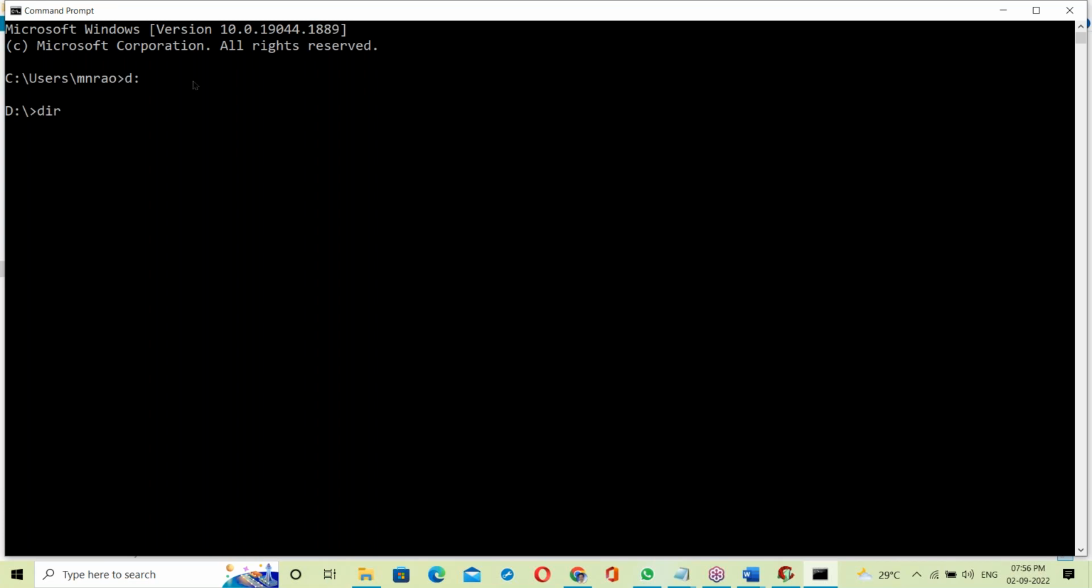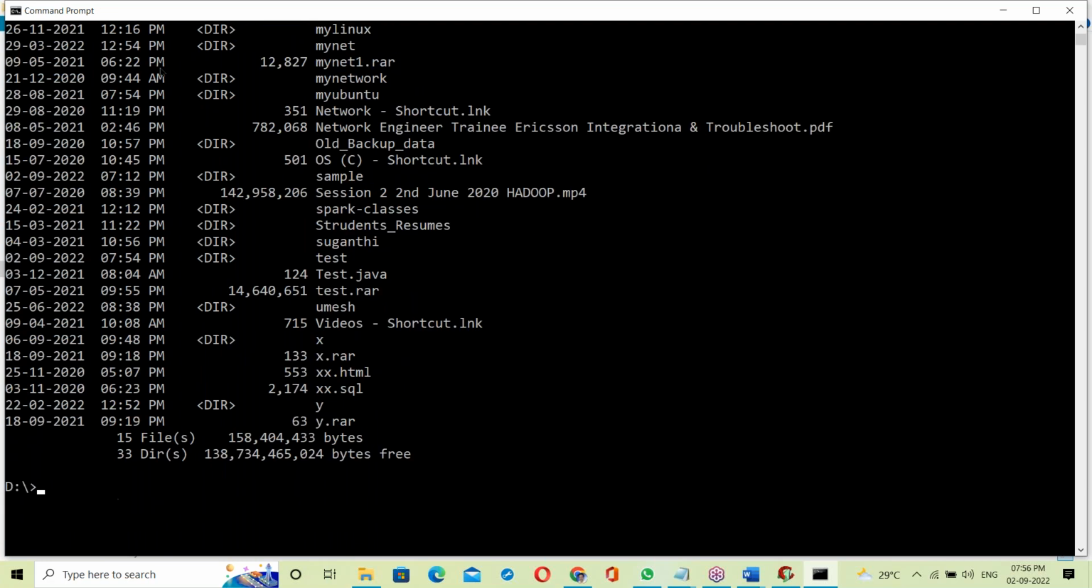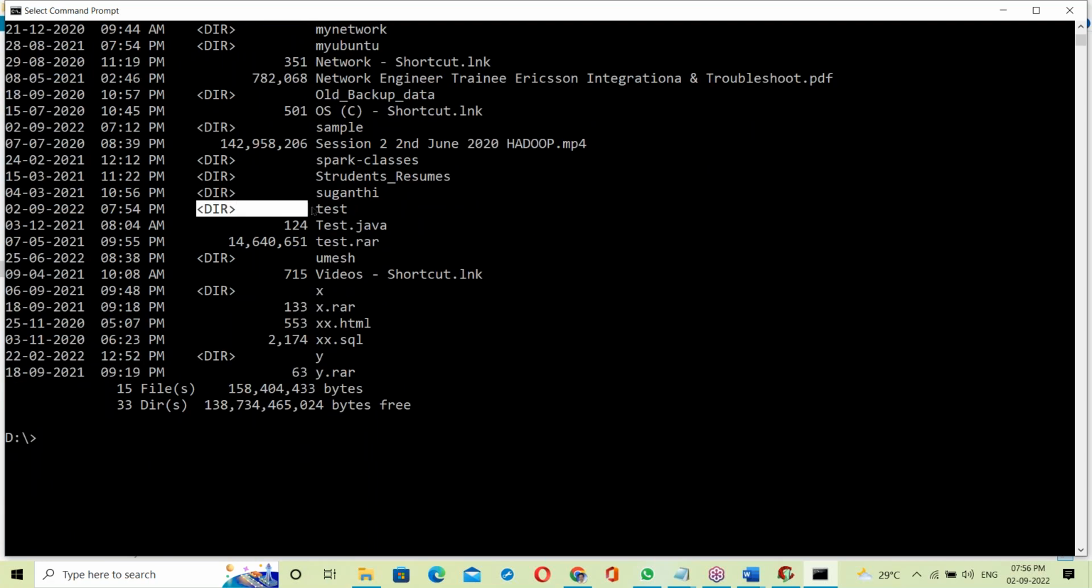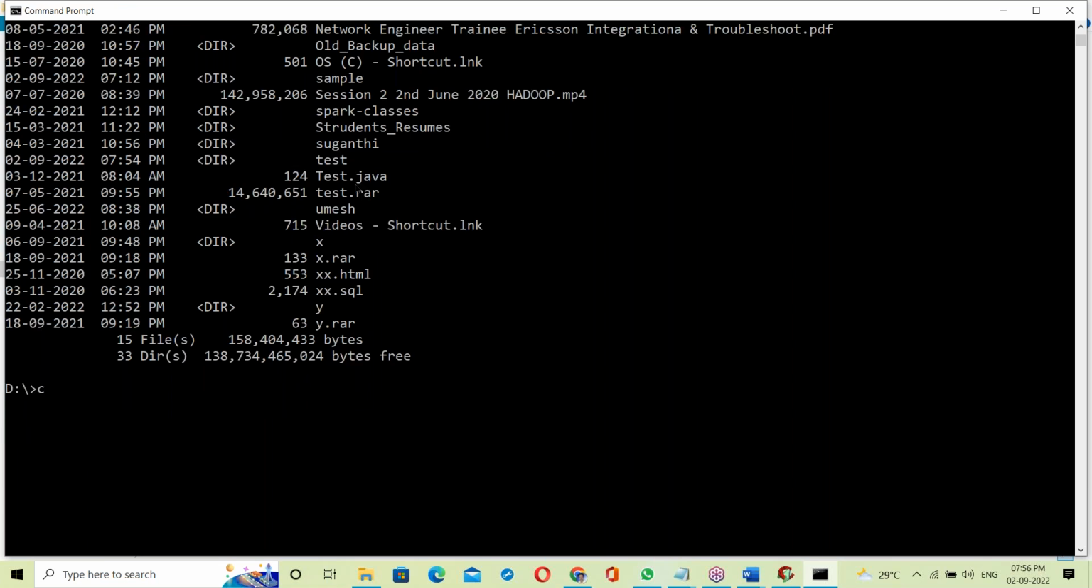Now check the contents of the D drive with dir. Here there is a directory test. Now we should change to the test directory. How to change? The cd command, which means change directory. cd test, changed. Don't worry, going forward we'll repeat this kind of topic most of the time; the next class also repeats change of directory.